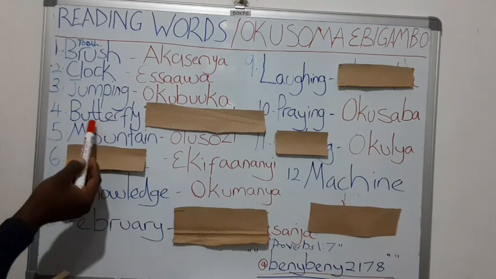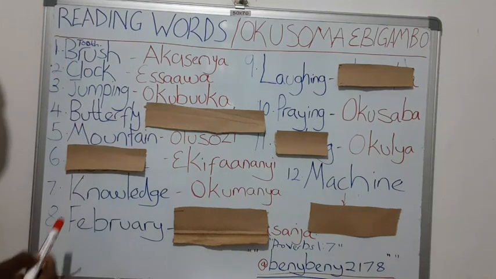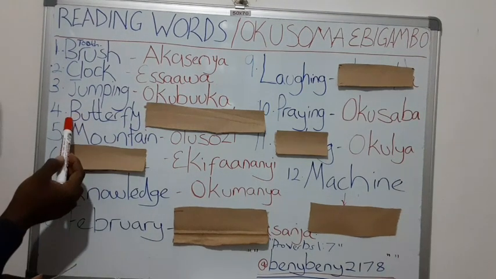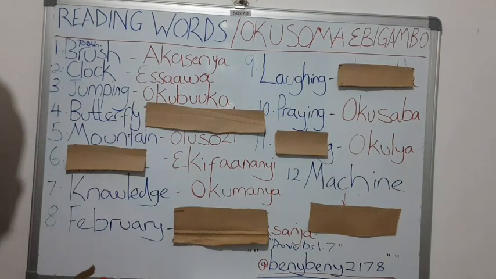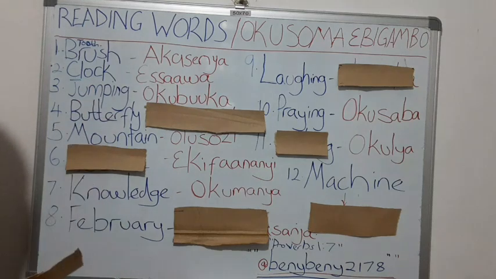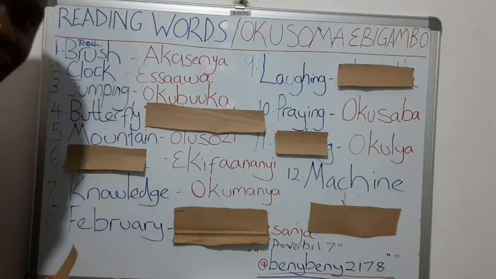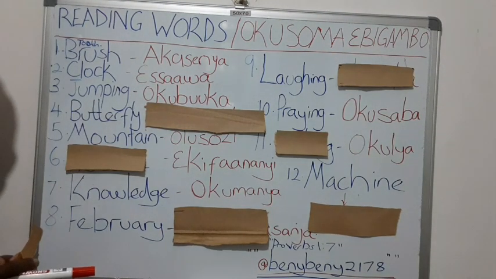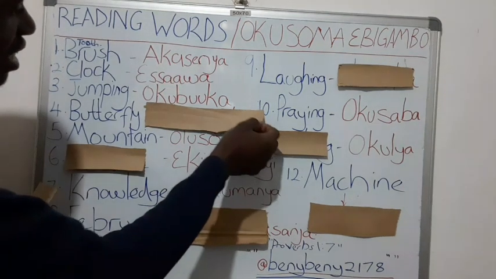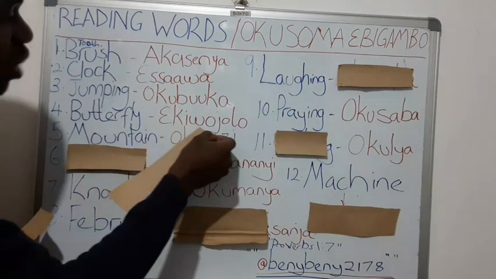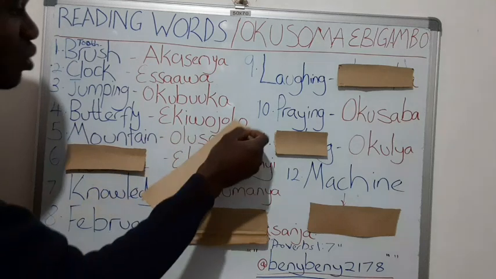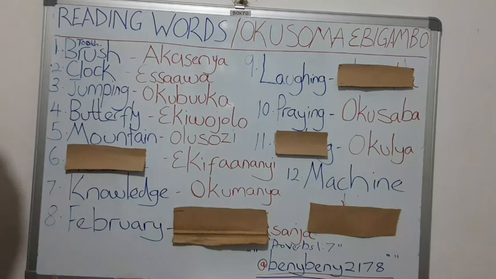We have, can you read for me this? Butterfly. Super. Butterfly. And butterfly in Luganda, what is butterfly in Luganda? Can you guess the answer? Okay, or if you passed it. Echiwojolo. So butterfly is echiwojolo. Hope you are together. Okay, let's proceed.